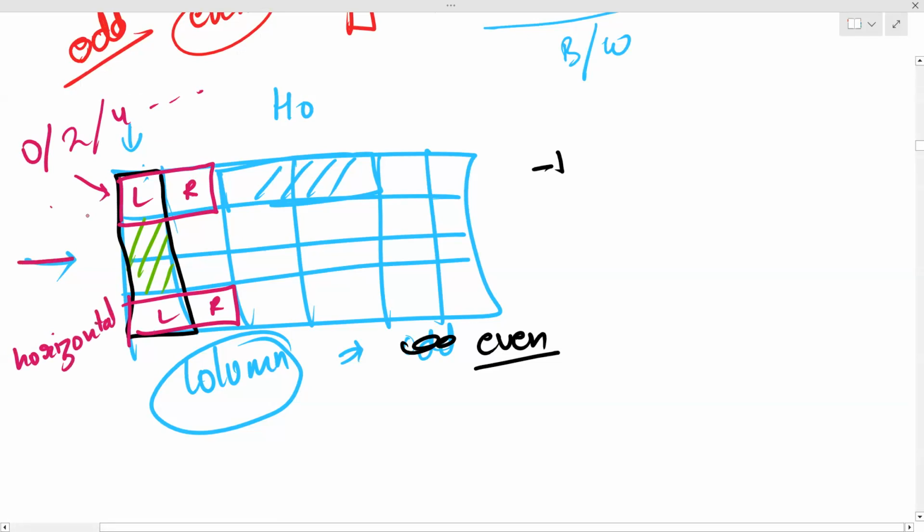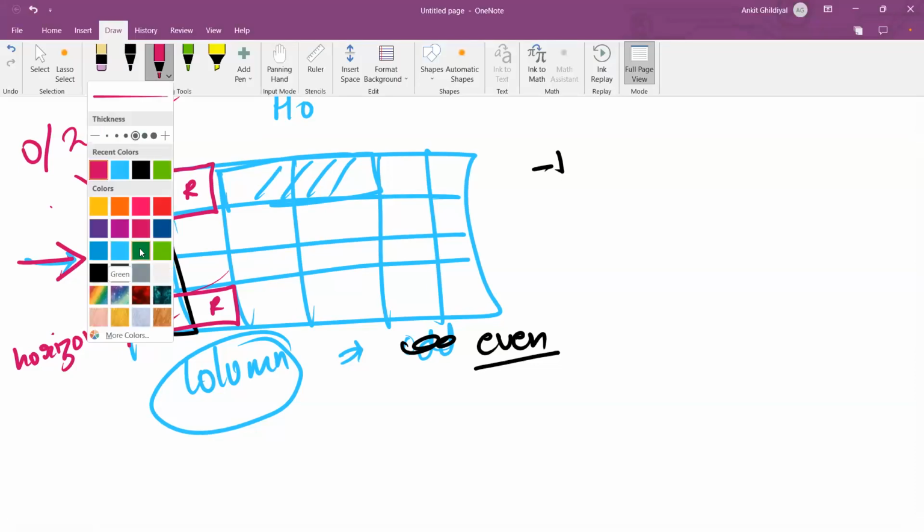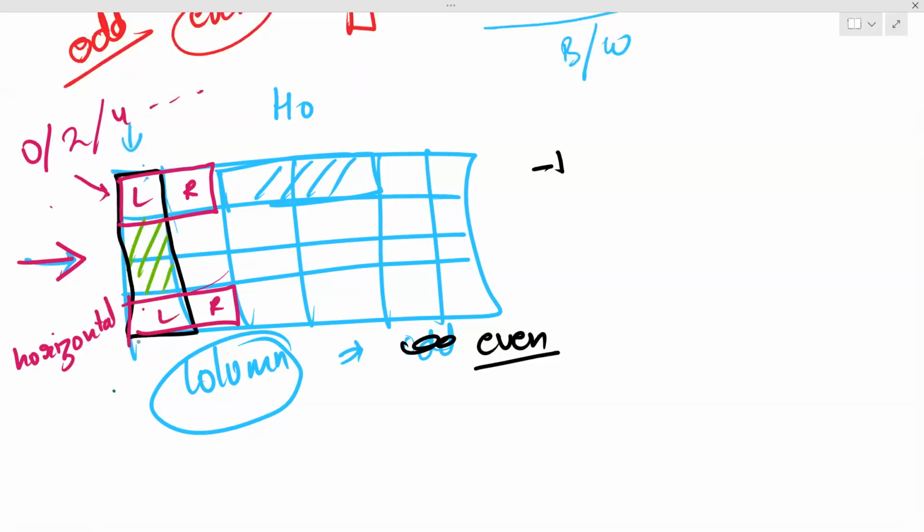If I'm looking at my grid sideways, this becomes the thing that we discussed earlier. So now how to color this? Again, you can follow the same approach. This will become white, this will become black, this will become black, this will become white. You'll keep on switching.